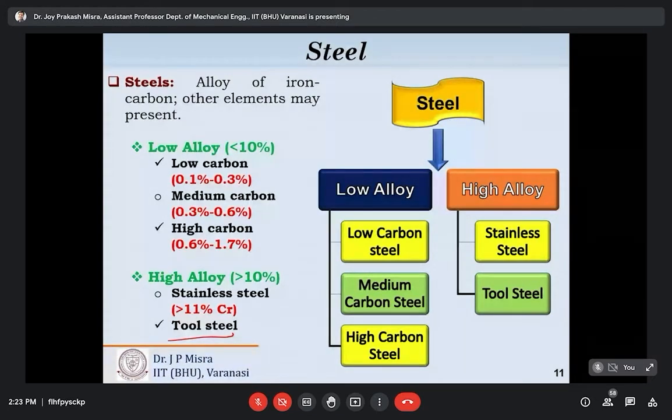That is a poor corrosion resistance property, and that's why these low alloy steels are not used where corrosion resistance is a deciding factor, like desalination plants, process plants, or surgical instruments. Surgical instruments come into contact with blood, serum or water every time, and therefore they must have very good corrosion resistance property.